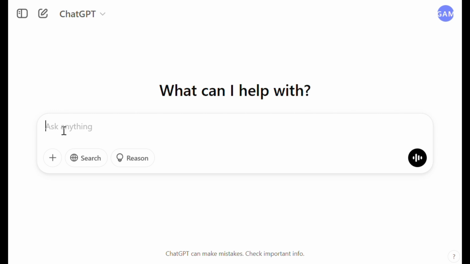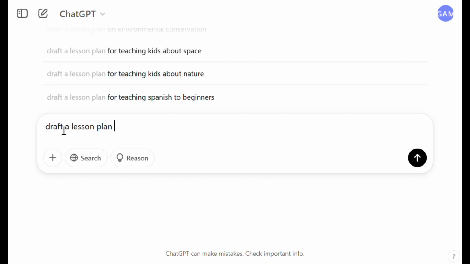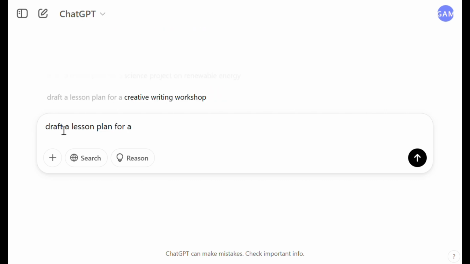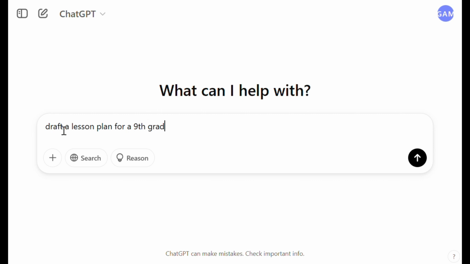So here we can type a prompt like: draft a lesson plan for a ninth grade English class on Shakespeare's Macbeth.